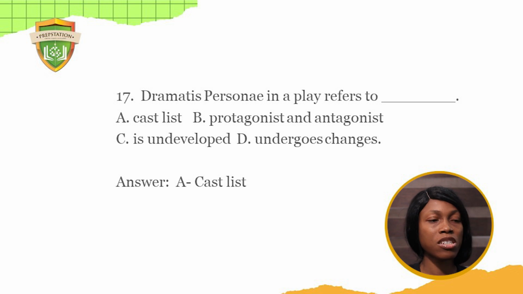17. Dramatis persona in a play refers to A, cast list, B, protagonist and antagonist, C, is undeveloped, D, undergoes changes. So dramatis persona refers to the cast list. A dramatist is one who writes a play. But when you see dramatis persona, you're referring to the cast list, the names of the people and their roles.